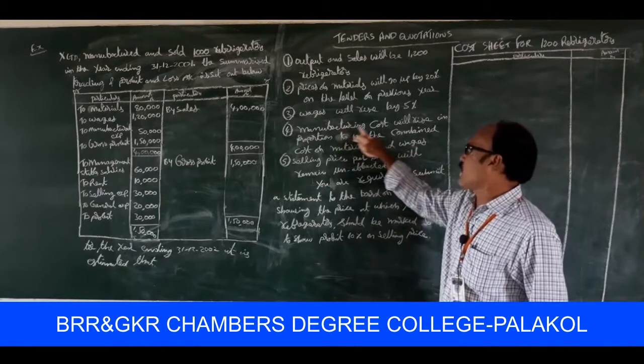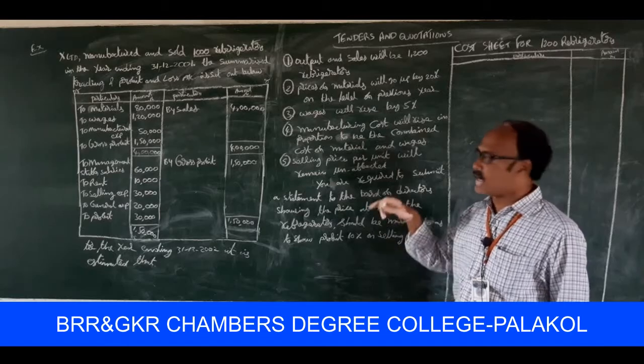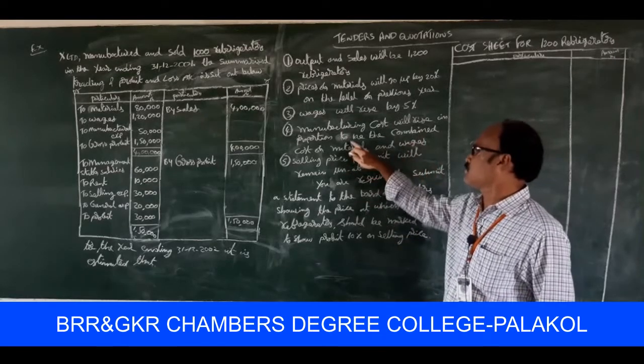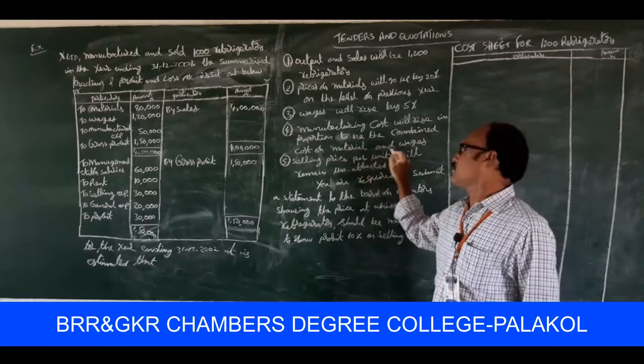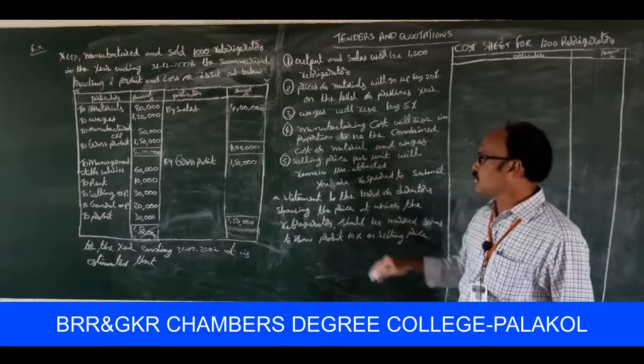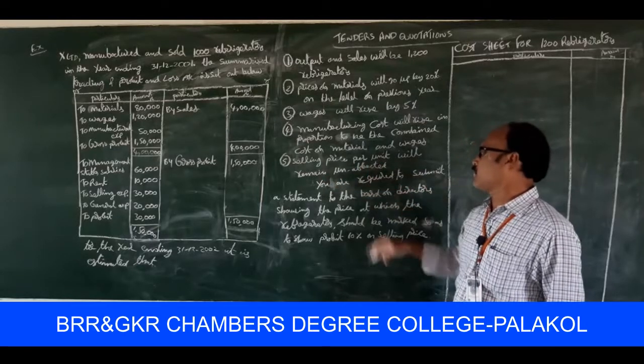Selling price per unit will be the same, unaffected.